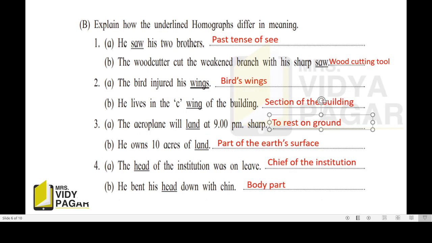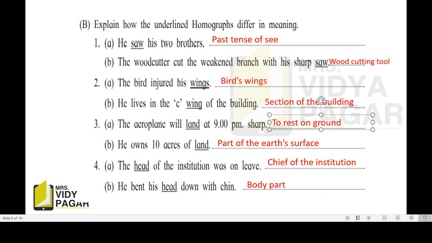Now the next activity. Explain how the underlined homographs differ in meaning. He saw his two brothers. Here saw means past tense of see. And in B, the woodcutter cut the weakened branch with his sharp saw. Here saw means wood cutting tool, कुऱ्हाड म्हणतो आपण त्याला. The spelling is the same, but the context is different, so the meaning is different. Pronunciation is the same, spelling is the same, but they are used in different contexts, so the meaning is different.